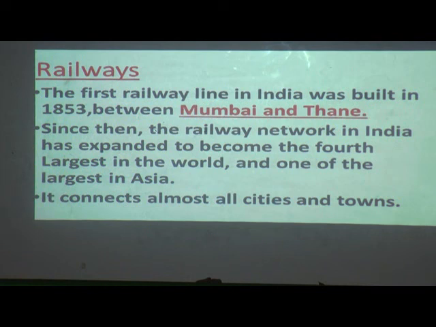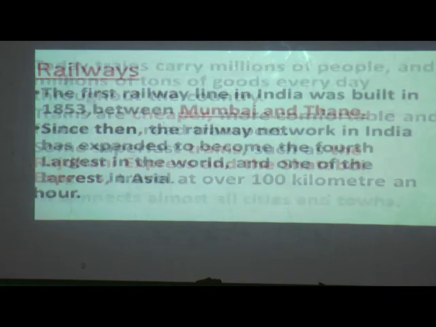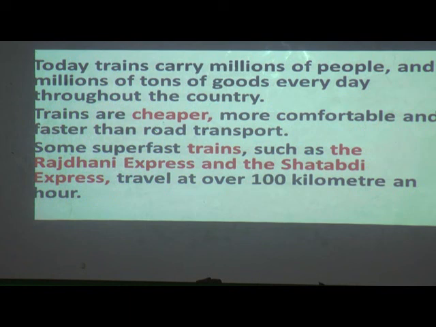It connects almost all cities and towns. Today, trains carry millions of people and millions of tons of goods every day throughout the country.